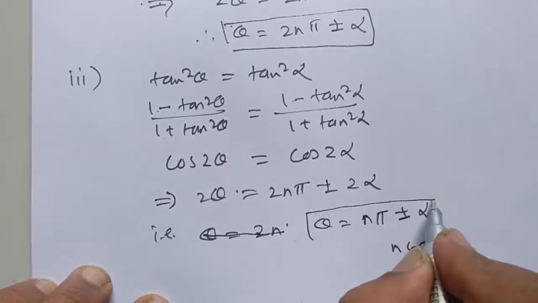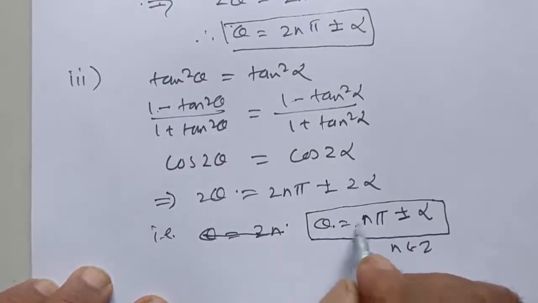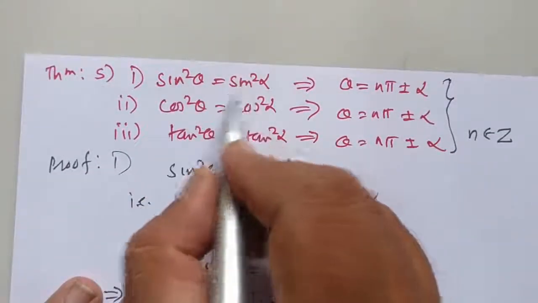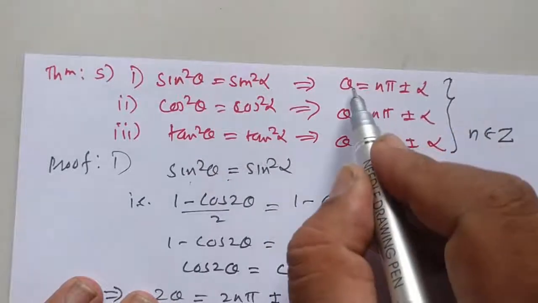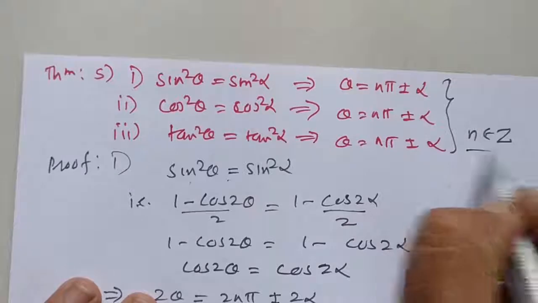So this is also the general solution of the equation. For the three equations, where the squares are involved, the solution is the same: theta is equal to n pi plus or minus alpha, n belongs to Z.